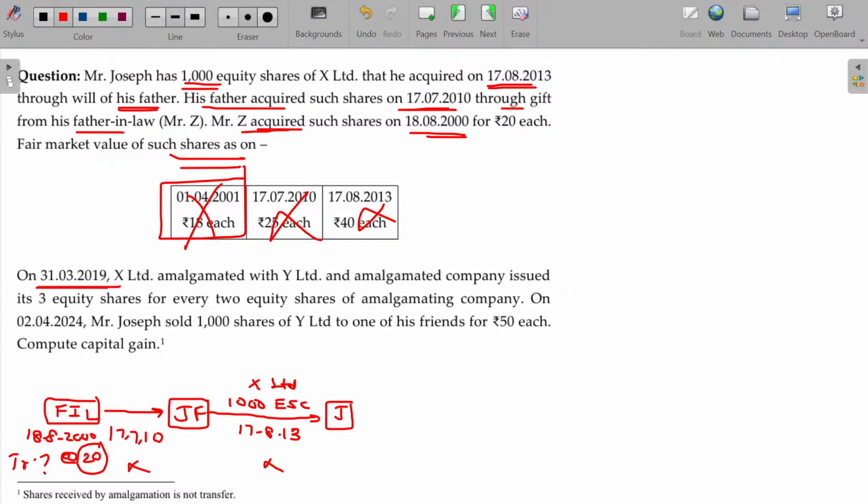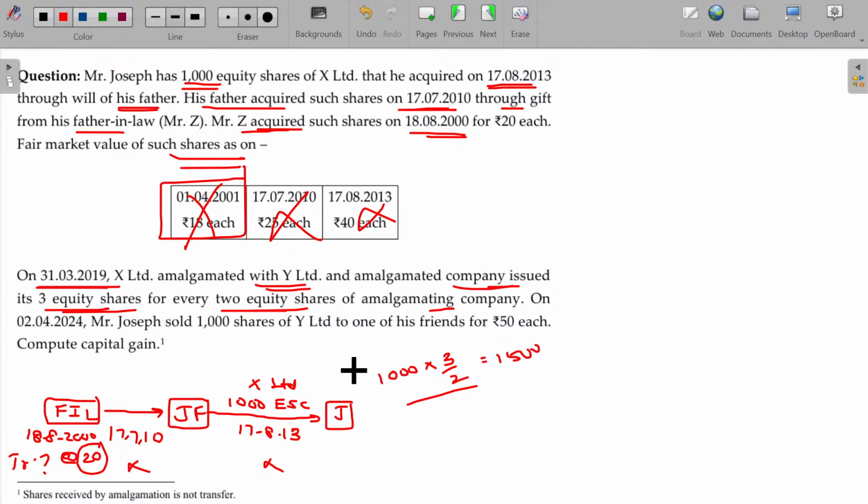On 31st March 2019, X Limited amalgamated with Y Limited. The amalgamated company issued its 3 equity shares for every 2 equity shares of the amalgamating company. Okay, so now what happens? 3 shares are issued for every 2 shares held. So naturally, Joseph will have 1500 shares.